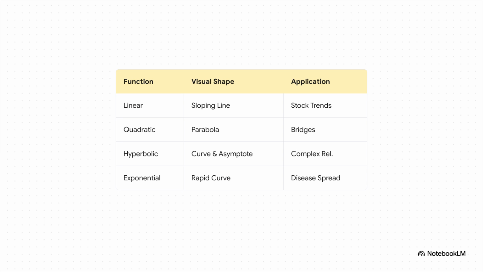A linear function creates a sloping line, which is perfect for tracking steady stock market trends. Then you have a quadratic function, which forms a U-shaped parabola. That's the exact mathematical curve an architect uses to design a structurally sound bridge.